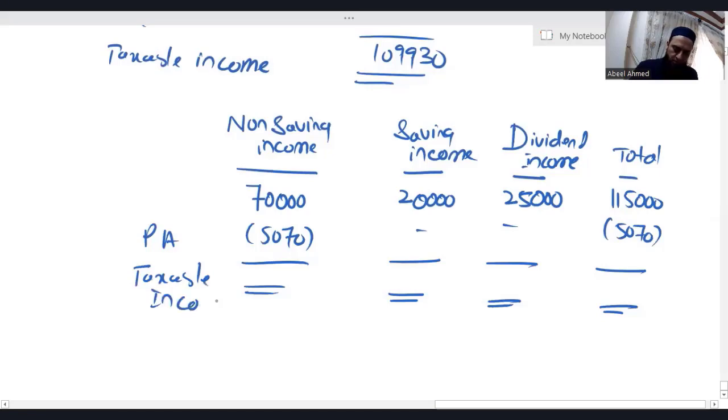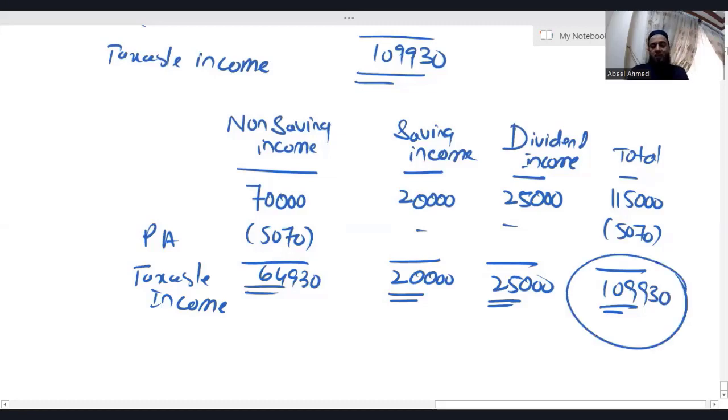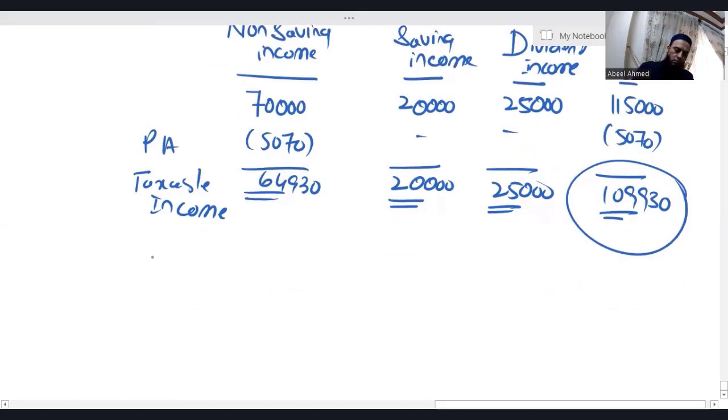Taxable income: 70,000 minus 5,070 is 64,930. Savings income is 20,000 and dividend income is 25,000. Obviously, by looking at the taxable income of 1,09,930, we can say that this individual is a higher rate taxpayer. Since this individual is a higher rate taxpayer, they get a nil rate band of 500 for the savings income tax.